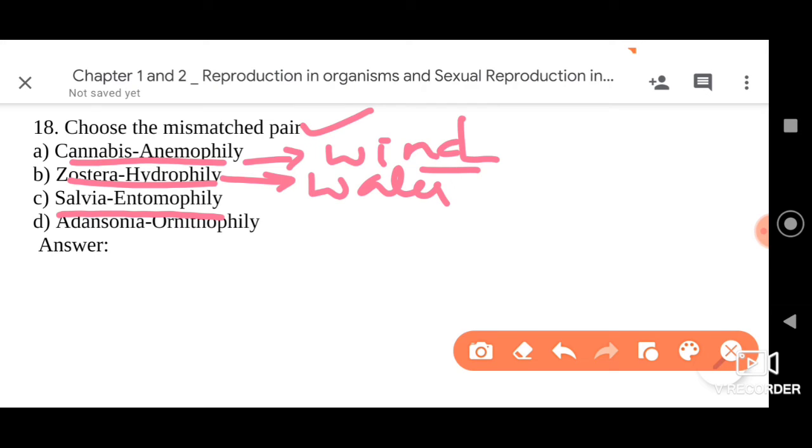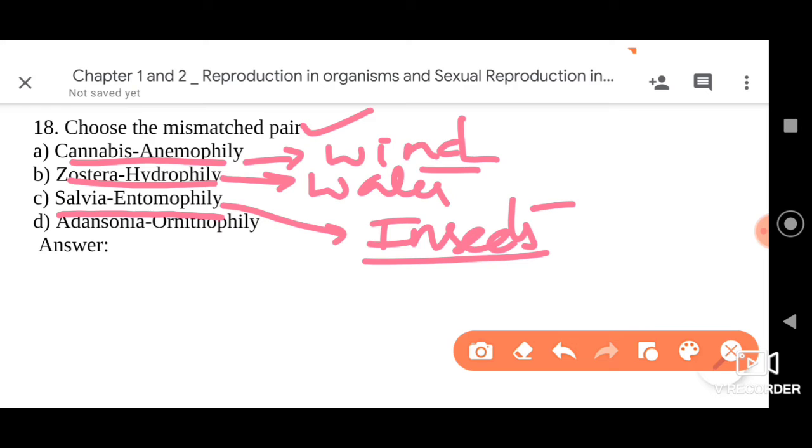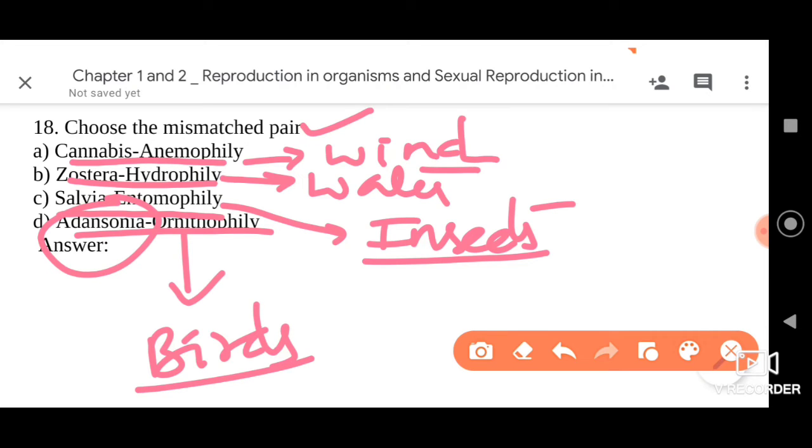Entomophily means pollination by insects, so yes, Salvia shows pollination by insects. The fourth option given is Adansonia shows ornithophily. Ornithophily is pollination by birds, but Adansonia is a plant which shows pollination by bats, my dear friends.